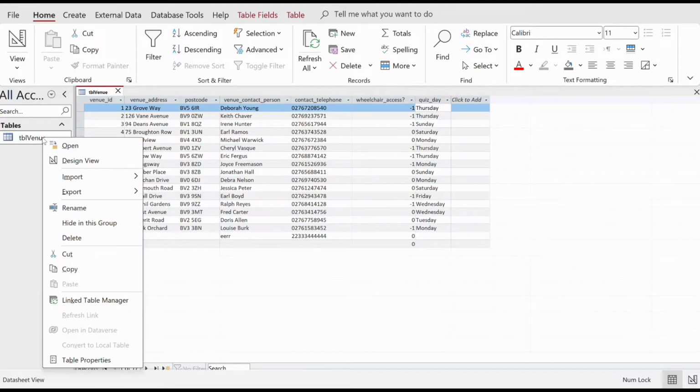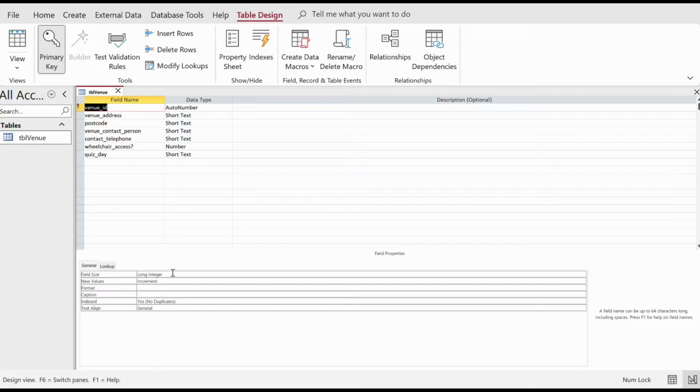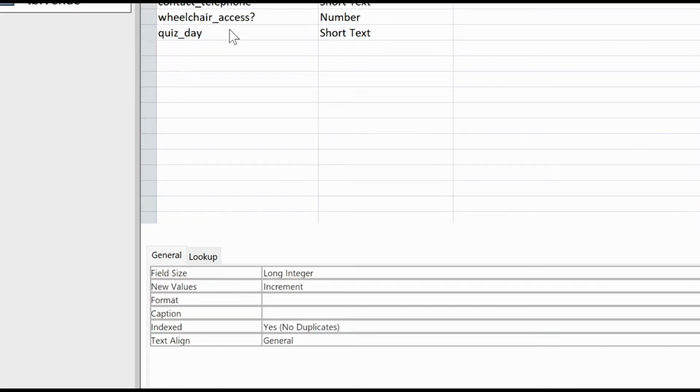For that, we have to again go to the design view. Which field do we have to work on? Quiz day, right?